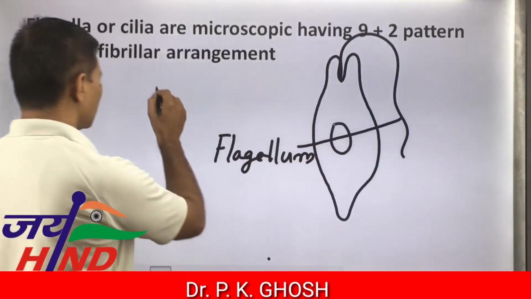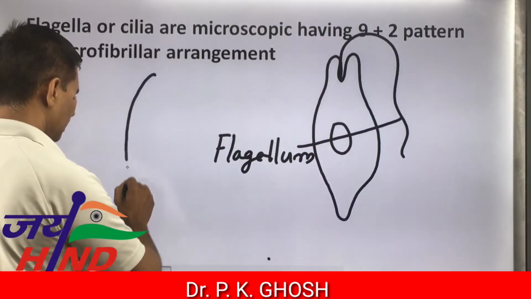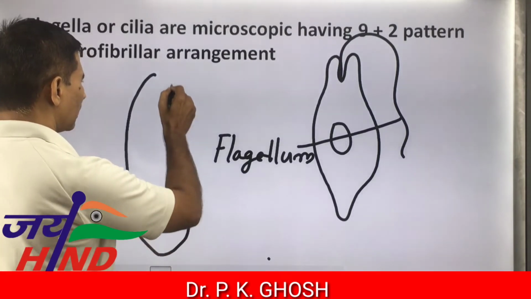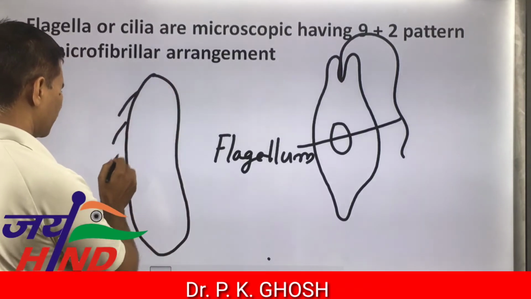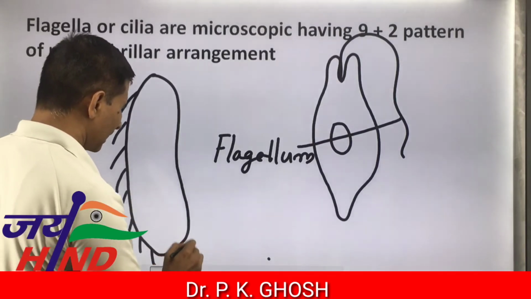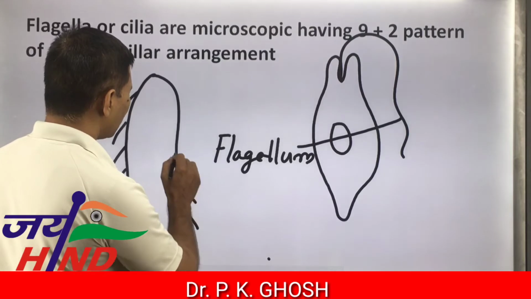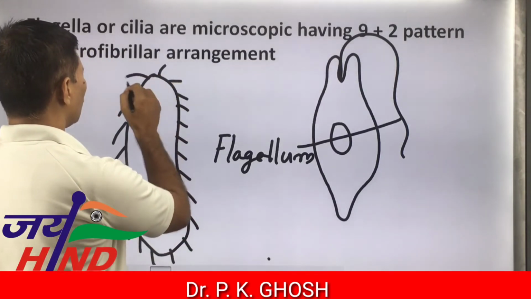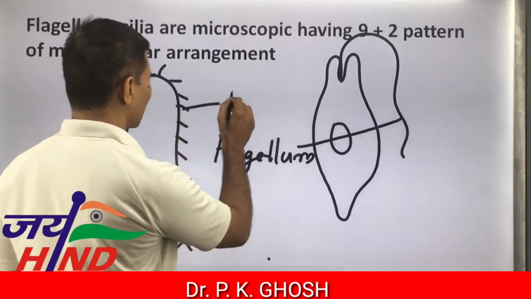Here is the nucleus. And this one is, you can say, a slipper animal, that is Paramecium. Paramecium is also a protozoan, a single-celled animal having a number of ultra-thin, hairy locomotory structures called cilia.